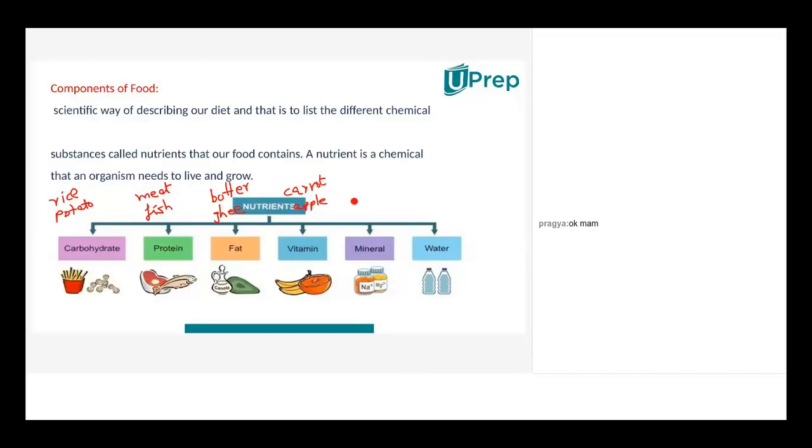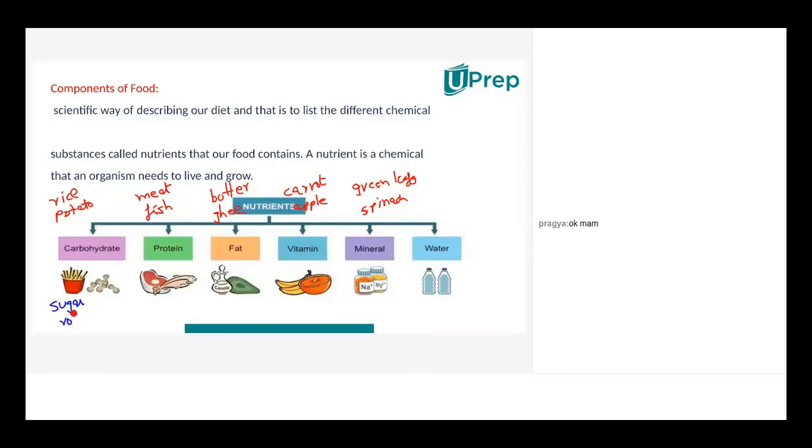Okay. Maybe spinach. Okay, spinach, cabbage. Okay, great. Fine, done. Thank you, Neha. Pragya, your turn. Carbohydrate. Ma'am, in carbohydrates, sugar and roti. Good.